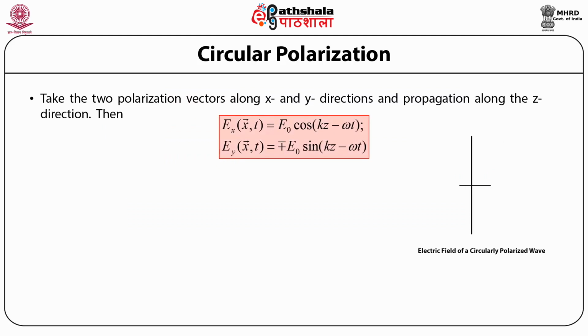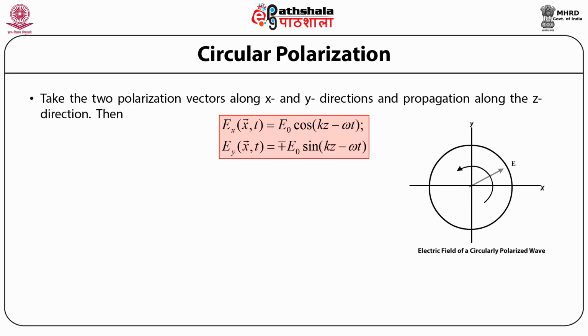The two polarization vectors along the x and the y directions give the electric field vectors, while the direction of the propagation of the wave is along the z direction. And in this case, we see that the above equation that we had obtained for elliptical polarization, which was basically the equation of ellipse, after making the amplitudes equal and making the phase difference equal to pi by 2, gives us the equation of a circle, where the physical fields are given by